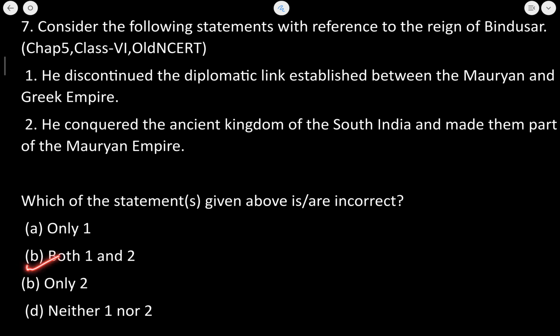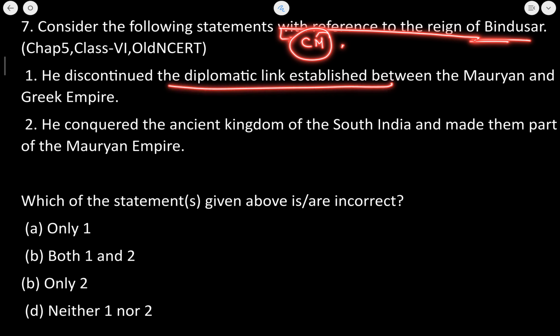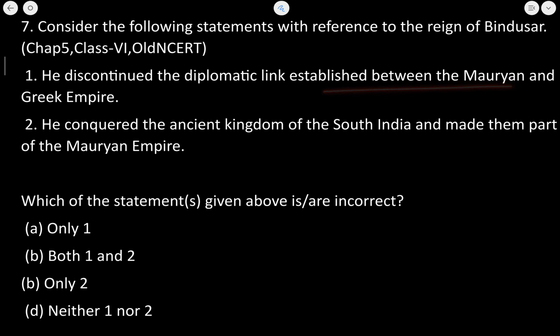Why are they incorrect? First of all, let me give you a brief idea about Bindusara. Bindusara was the son of Chandragupta Maurya, and he succeeded to the Mauryan Empire after Chandragupta Maurya. Now he continued the diplomatic link between the Mauryan and the Greek because there were diplomatic ties between Chandragupta Maurya and the Greek ruler. So he did not discontinue, but he continued the diplomatic ties.